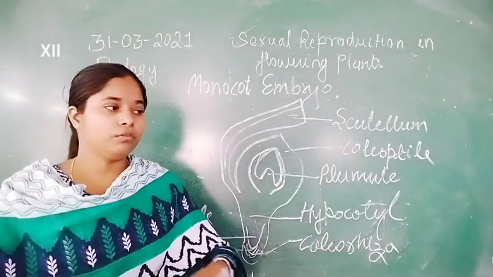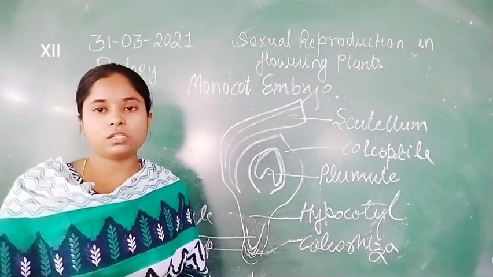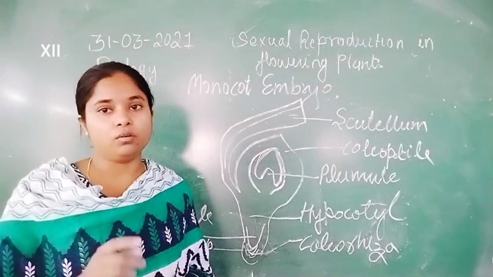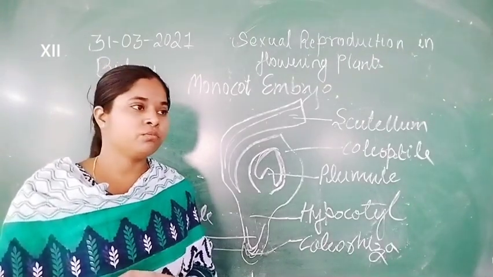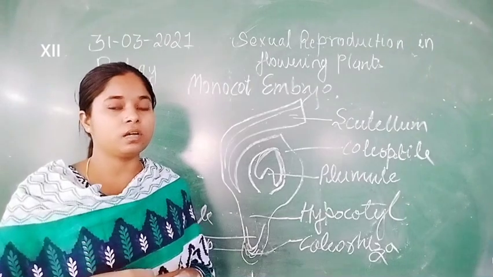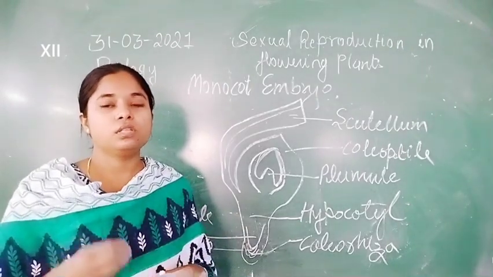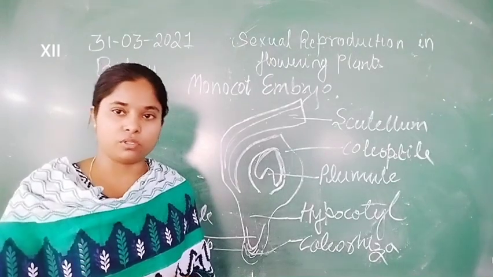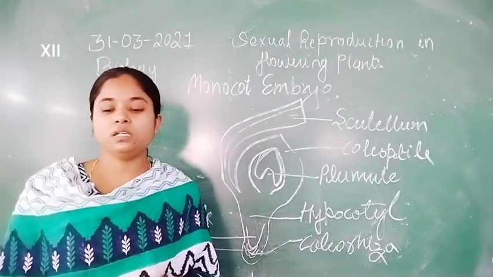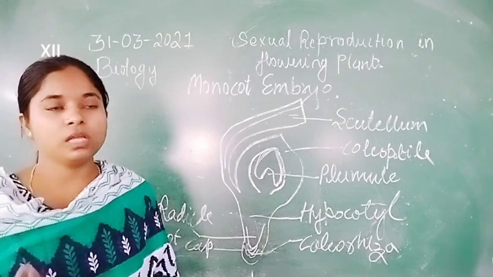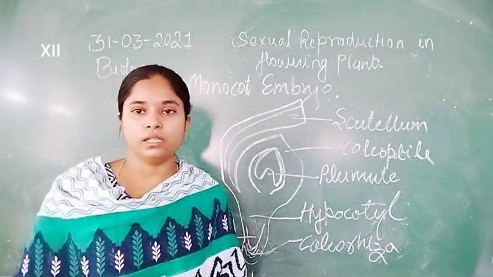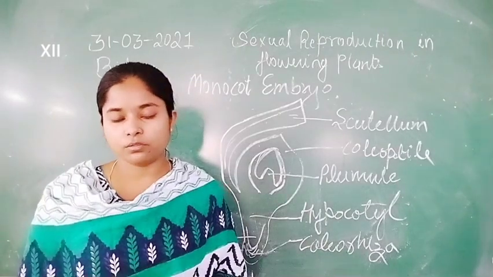But in the case of castor, the seeds are albuminous, though they are dicot. Because their covering is so hard, they utilize more energy for the germination process. So that's why they need energy other than the cotyledons, in the form of the endosperm.